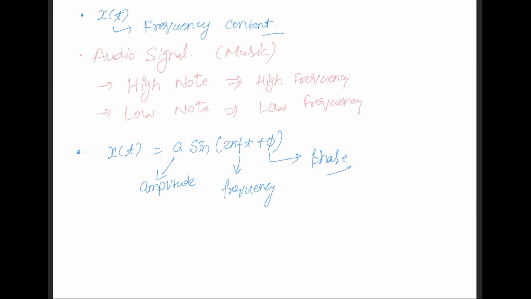Just for simplicity, let's first correlate this x(t) to an audio signal. When we consider an audio signal as x(t), x(t) indicates the change in air pressure on our ears as a function of time. As you can see, this is a time domain signal, a function of time. If I draw this signal, it looks something like this. This is how a sinusoidal signal looks. The x-axis is time and the y-axis is amplitude.